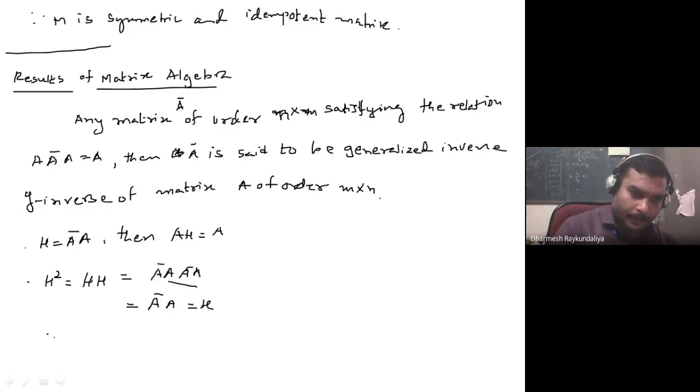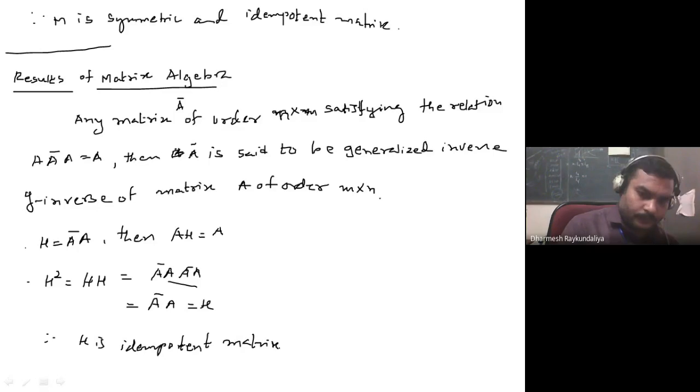Therefore, H is idempotent matrix. Okay. So of course, when H is idempotent matrix, we know the things.